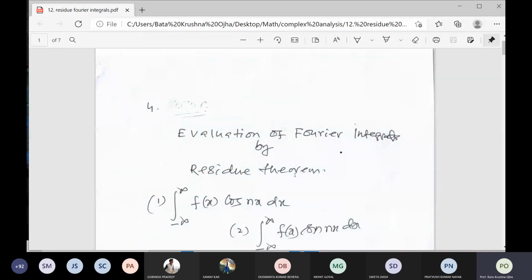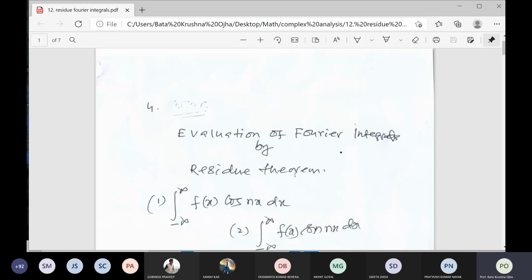Already you know how we evaluate the improper integral of a function of x, that is the improper integral from minus infinity to infinity of f of x dx. Here this is also an improper integral. They call it a Fourier integral because the integral is associated with sine and cos functions, that is periodic functions, with period 2 pi.